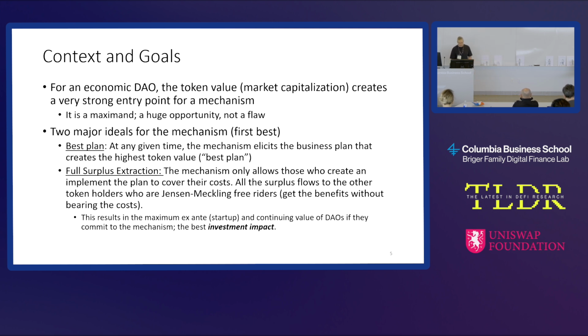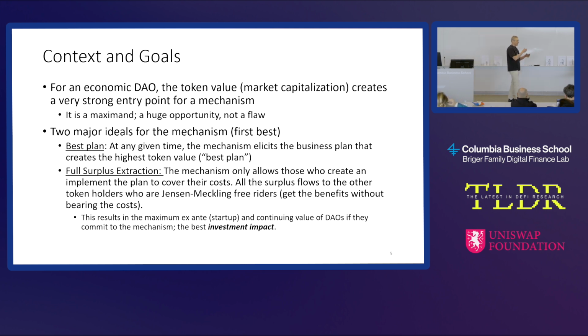These other token holders we would call Jensen-Meckling free riders. They're sitting there, they have ownership in something, they're not making any effort. The control party is doing all the effort and spending all the cost. So think about this. How many people in this room are Jensen-Meckling free riders in some investment? Like you have a stock, you have a crypto, and you're not really doing anything, you just own it. How many people are Jensen-Meckling free riders? Should be everyone, okay? All right, and so we're giving everything to you.